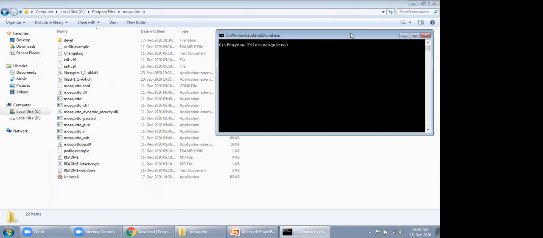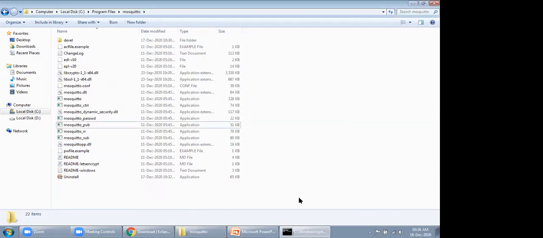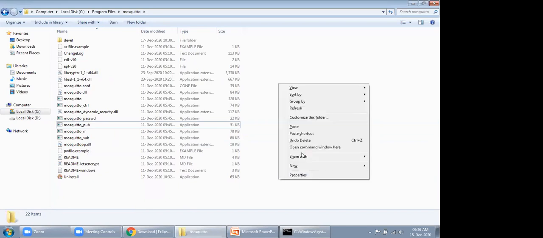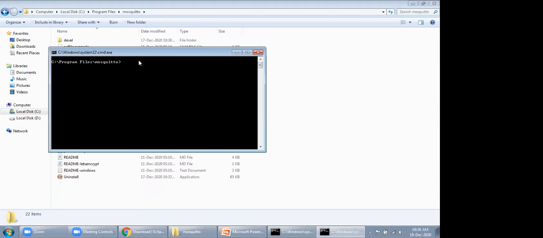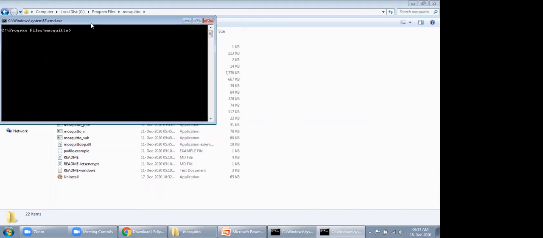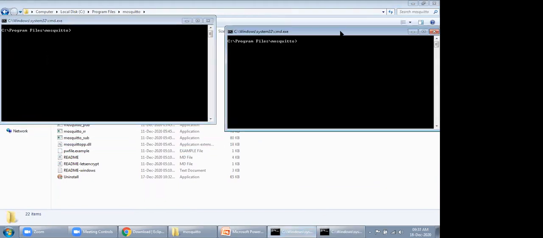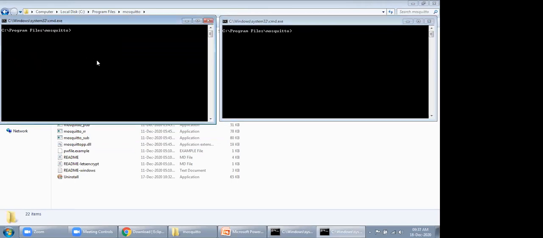So just open two command prompts there. On the left hand side, we are subscribing to a topic.